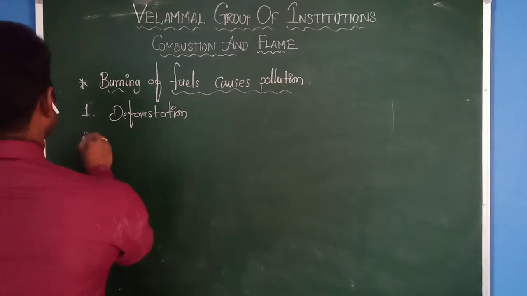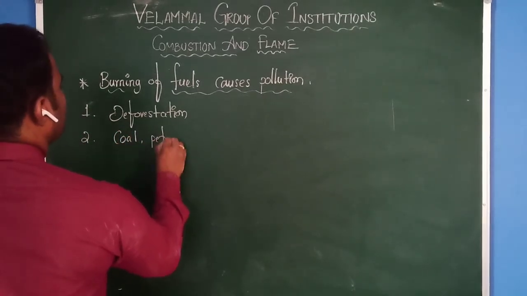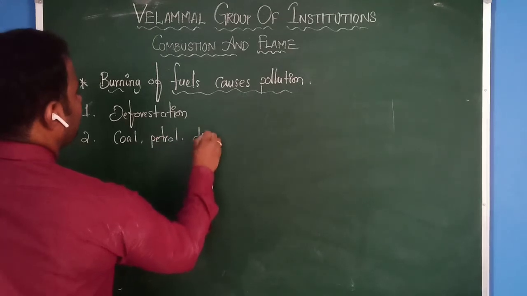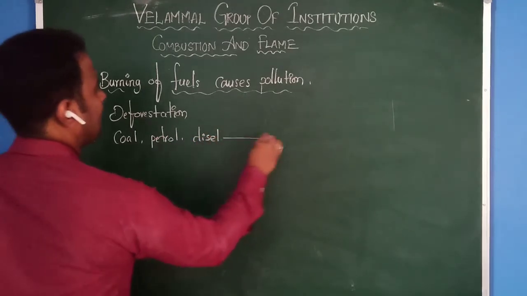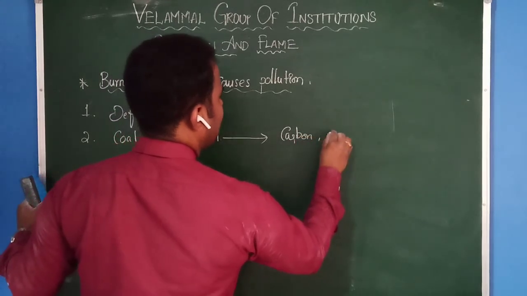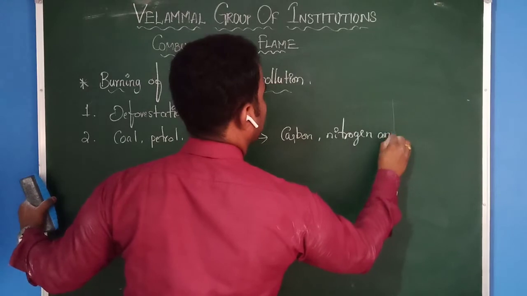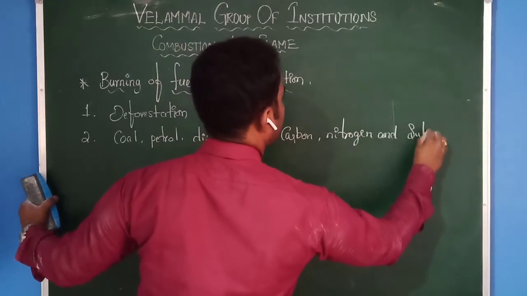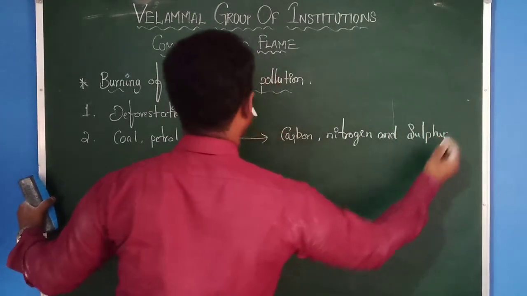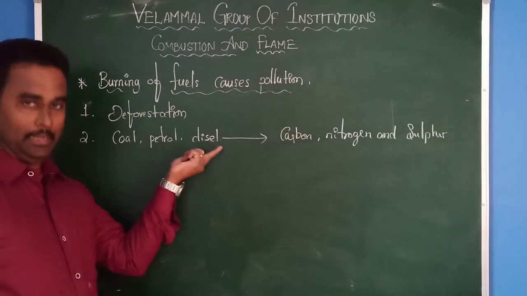The next one, usually coal, petrol, diesel mainly contain carbon, nitrogen and sulfur. These are the main important elements present in three important fuels, that is coal, petrol, diesel.